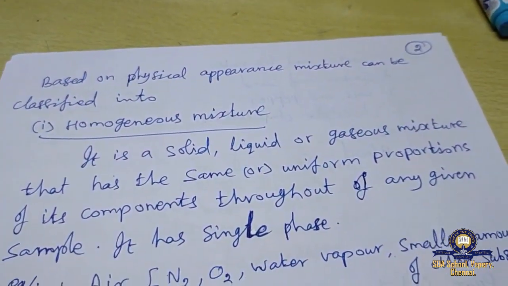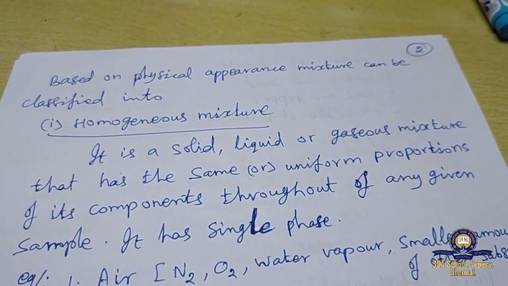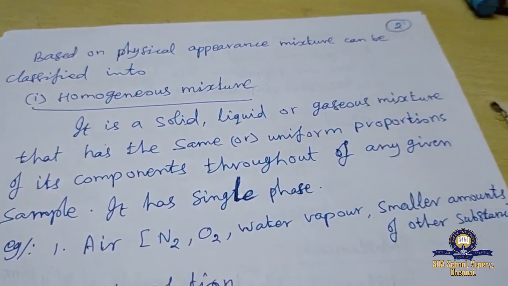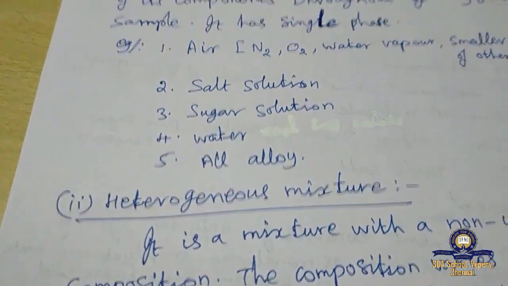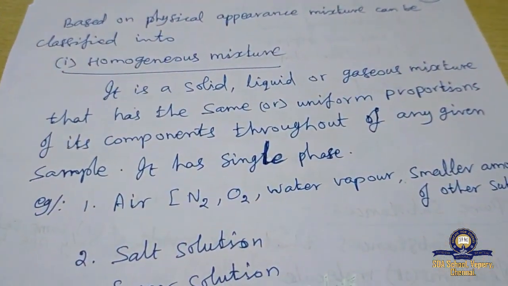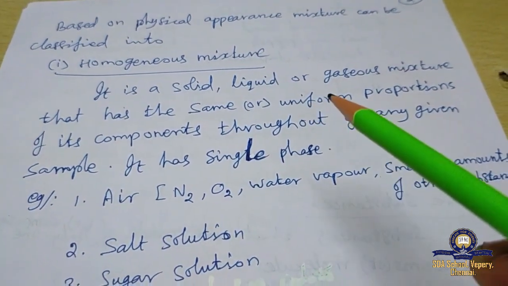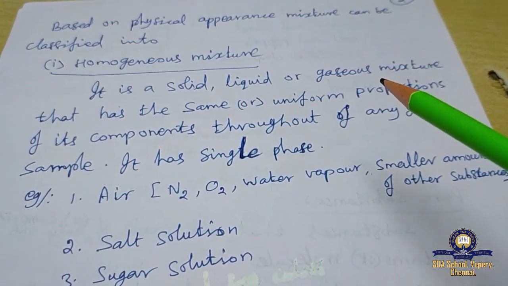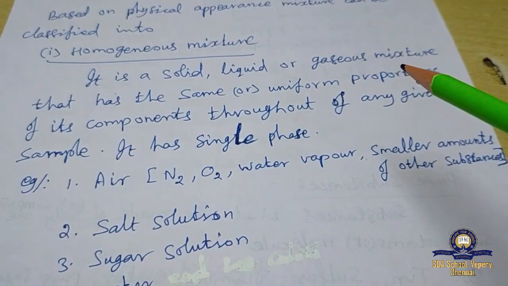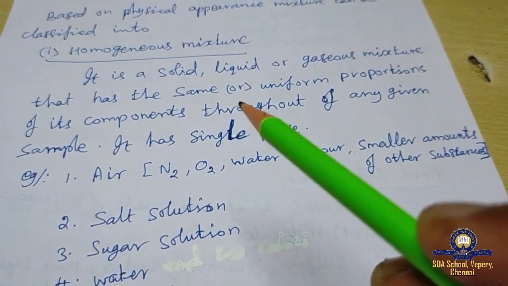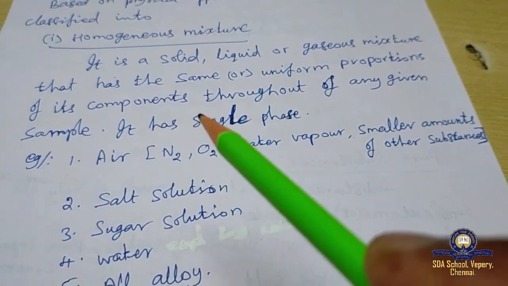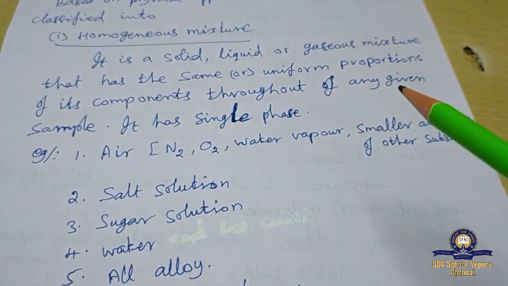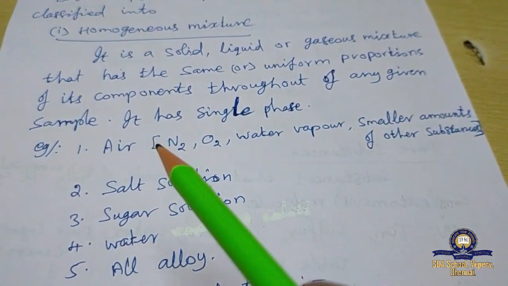Based on physical appearance, mixtures can be classified into homogeneous mixtures and heterogeneous mixtures. What is a homogeneous mixture? It can be in a solid, liquid or gaseous state. That mixture has the same or uniform proportions of its components throughout any given sample.